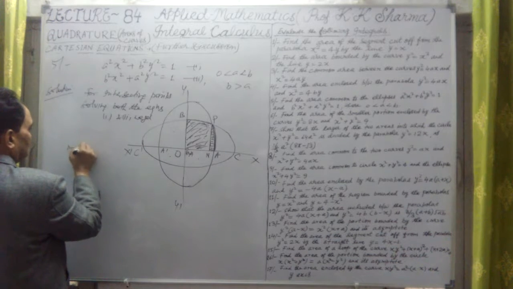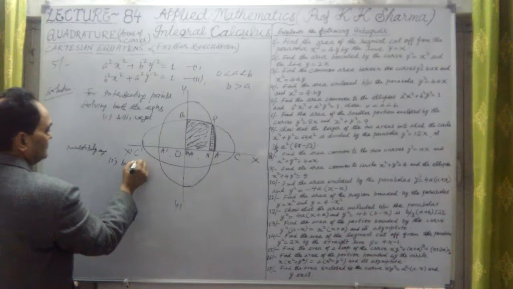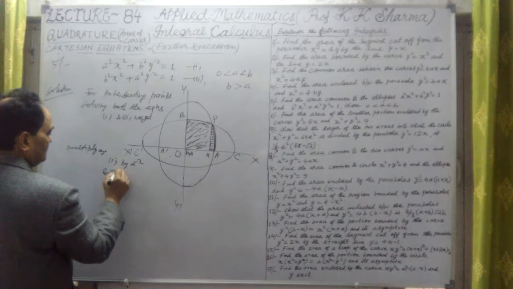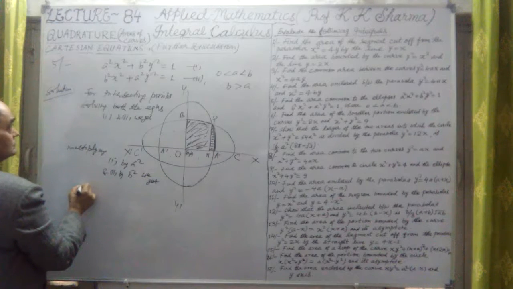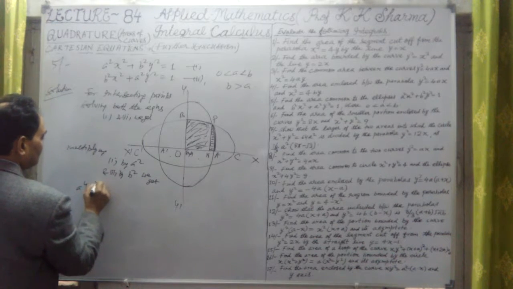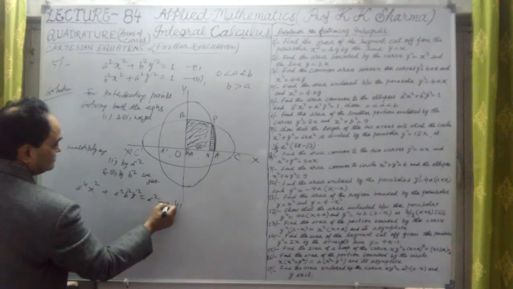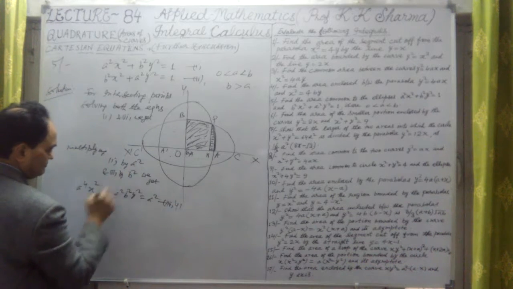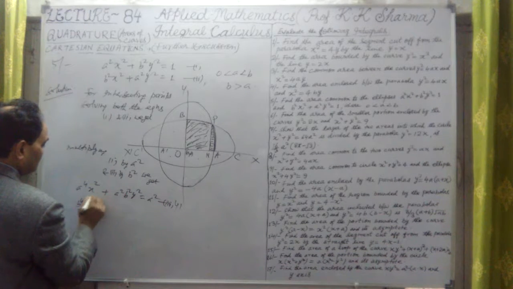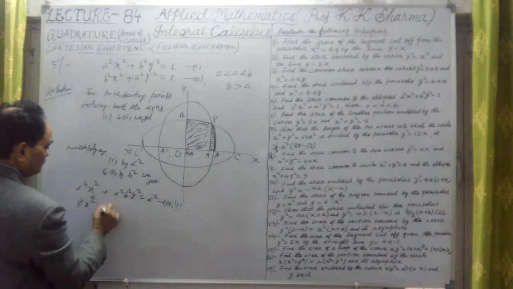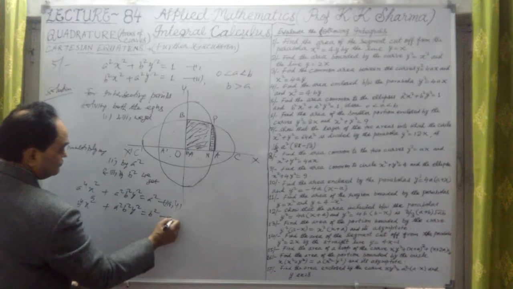So multiplying first by a square, we get a to the fourth into x square plus a square b square y square is equal to a square. This is the third equation. Multiplying second by b square, it is b to the fourth x square plus a square b square y square is equal to b square. This is the fourth equation.